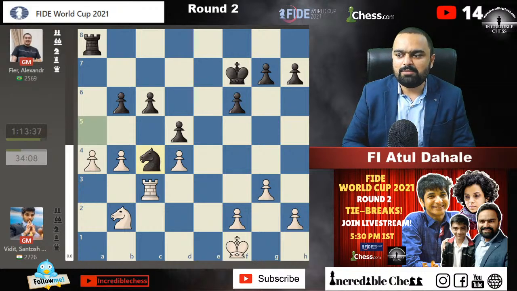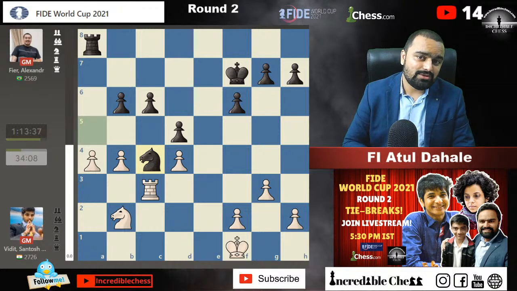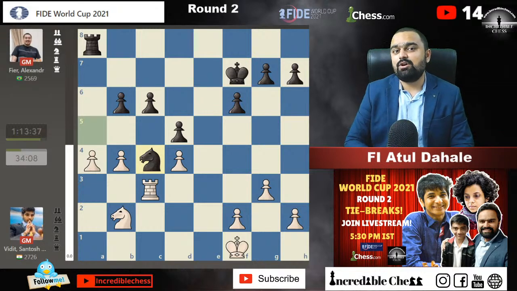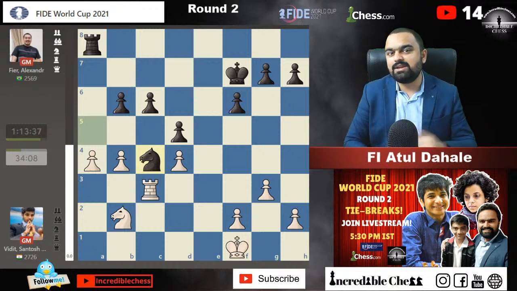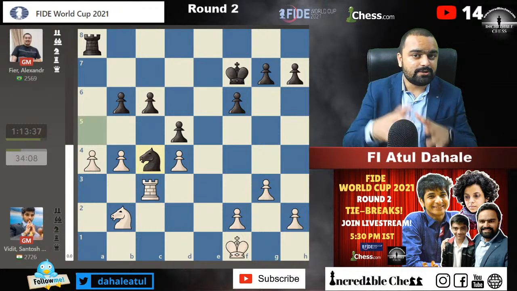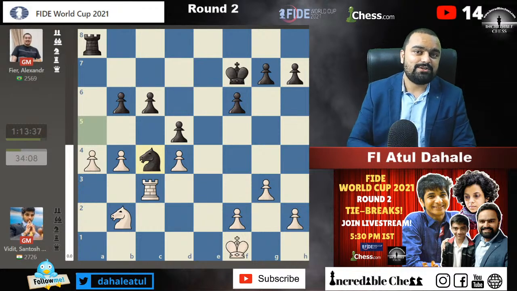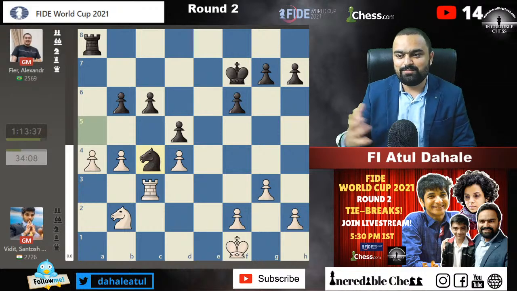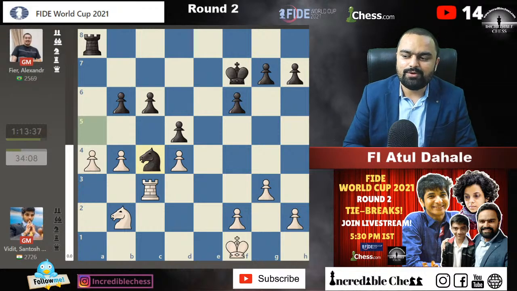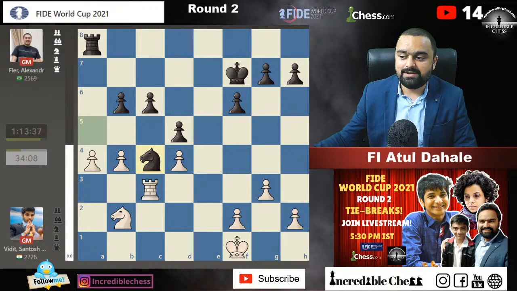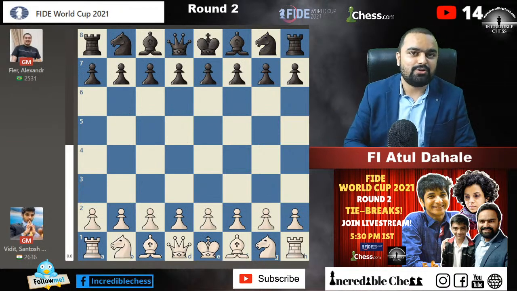So many top players adopt that strategy, because they know that if they're playing against a lower rated player, the chances of the opponent making mistakes are higher in the shorter time control. So they force their opponents to go into the shorter time control. So maybe he will stick to the Catalan opening over here, and the game might just get drawn, and then they will play the blitz game.